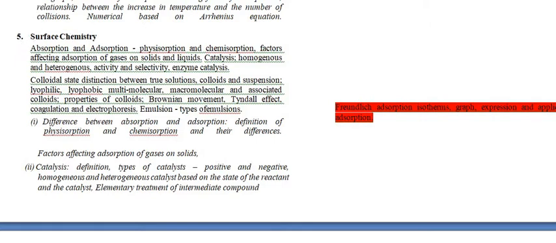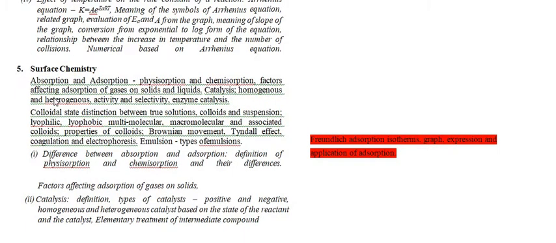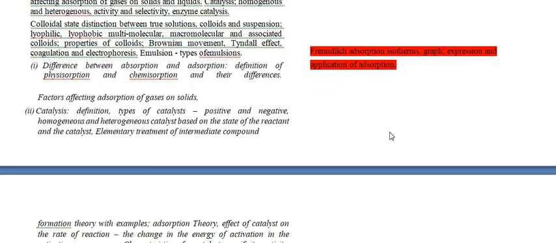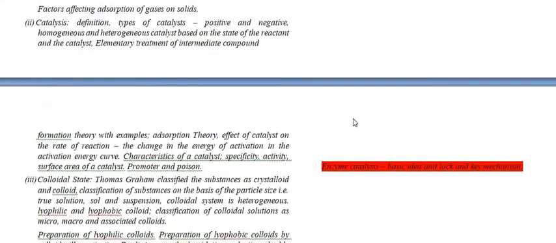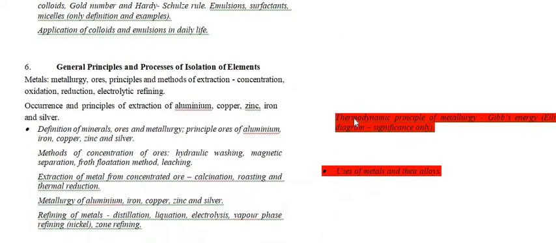In the chapter surface chemistry, there is a reduction in the topic Freundlich adsorption isotherm, graphs, expressions and application of adsorption. This is the only reduction in that topic in surface chemistry, and the rest of the topics were the same. And there is a reduction of one more topic in surface chemistry, that is enzyme catalysis, basic idea, lock and key mechanism of enzyme catalysis. It is a very simple topic. If they reduced it, then there is no need for this topic.